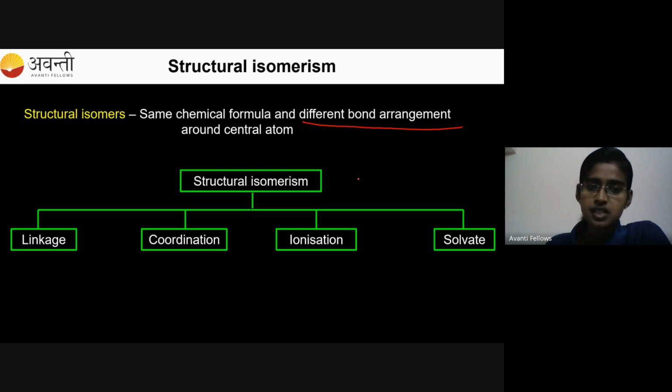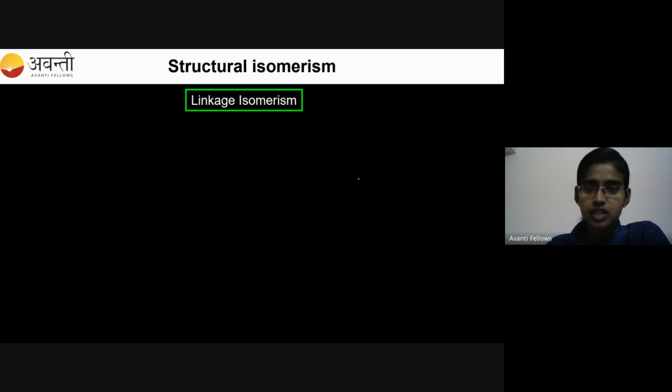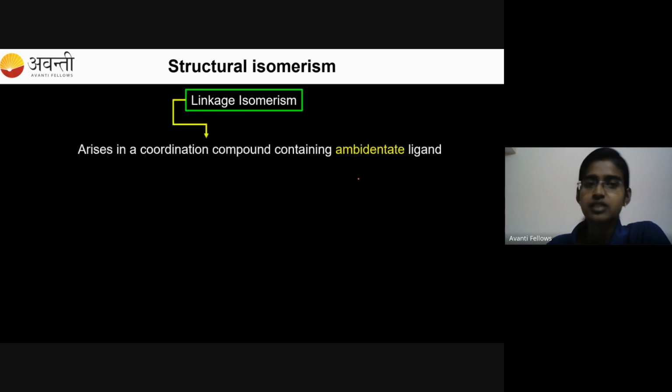The first is linkage isomerism. The first structural isomerism is linkage. This isomerism arises in a coordination compound containing an ambidentate ligand. Can anyone tell me the definition of an ambidentate ligand? In the last class, I discussed it with you, no?